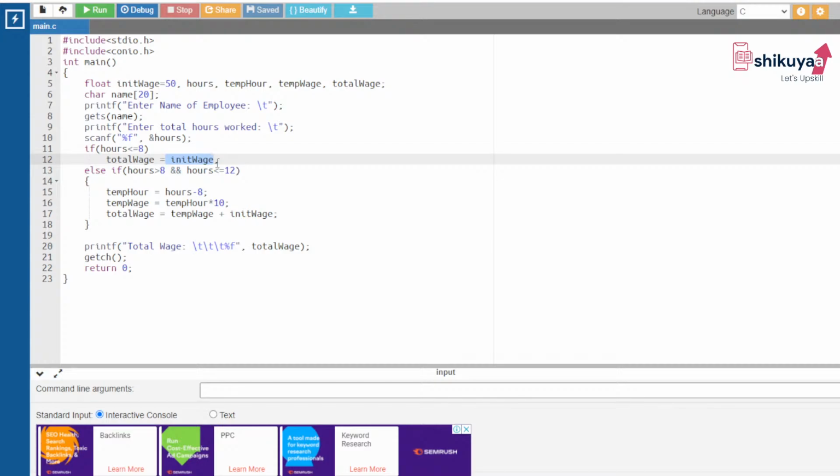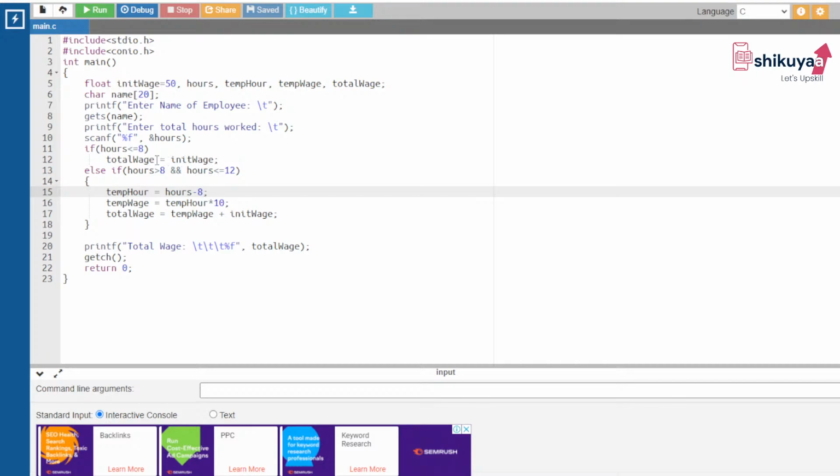Now what is total wage? Total wage is the total wage for a particular day of the employee, and init wage we have already declared in the 5th line itself. You can see over here it is equal to 50. We could write 50 directly, but because we have already declared init wage equal to 50, we write init wage over here. Now the value of total wage will be 50.